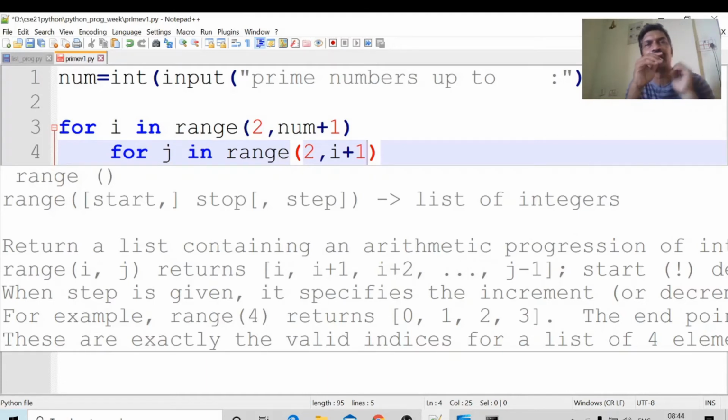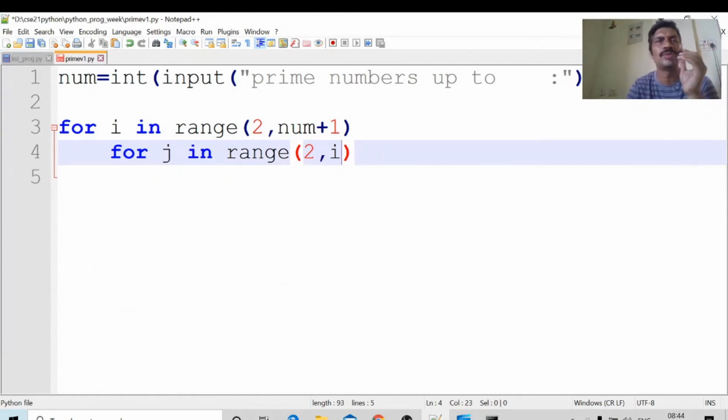Suppose i equal to 7. If i equal to 7, which numbers do I have to check? 2, 3, 4, 5, 6. No need to check 7. Okay, for j equal to 2 to i. In order to check a prime number, up to i is enough.